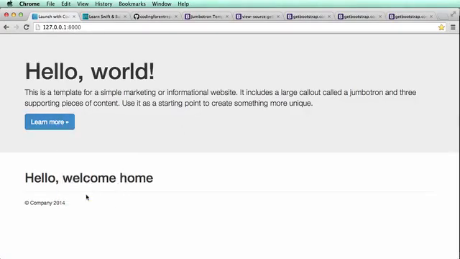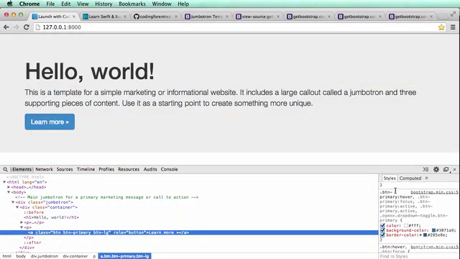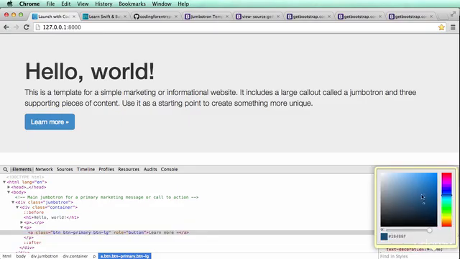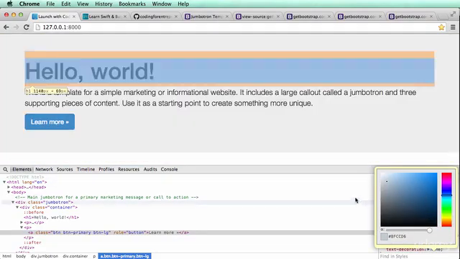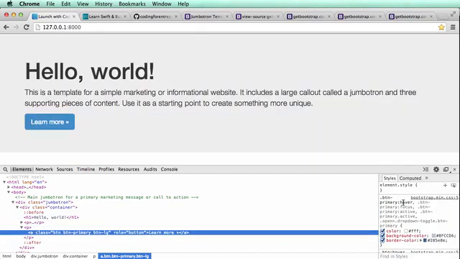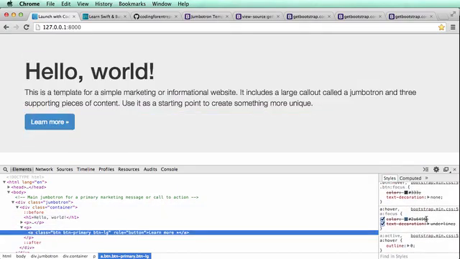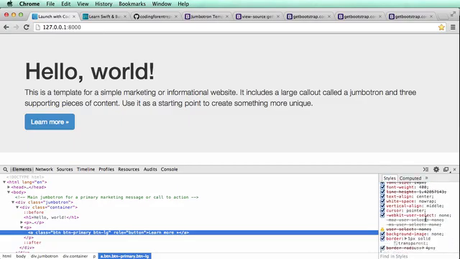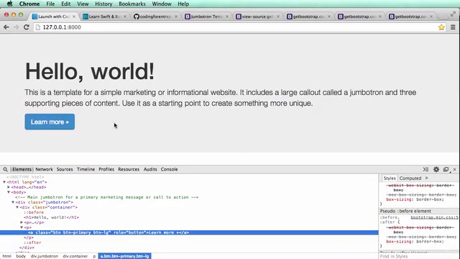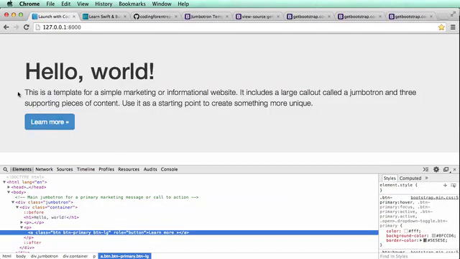So if I go to inspect element here at learn more, I can see that, hey, look, I got this button. And if I scroll over here on the styles, I see that there's this color here. So I can change this color, right? Well, I changed the background color. It doesn't seem to be changing a whole lot. So let's see if I can scroll down a little bit and see if there's another color that I would need to change. And it looks like it's still not. Oh, I changed the hover. That's nice. All right, so it looks like I might have actually selected inspect element when I was hovering.